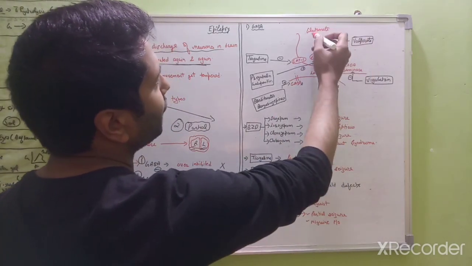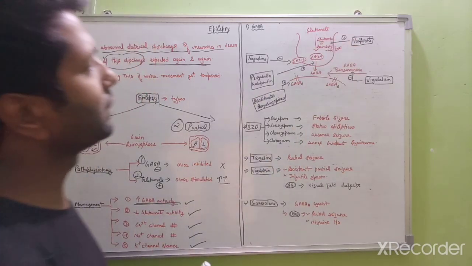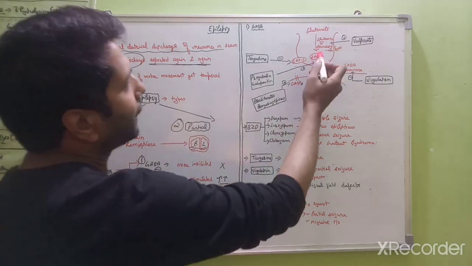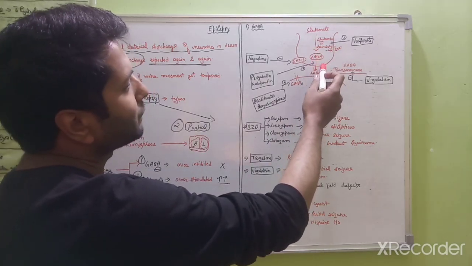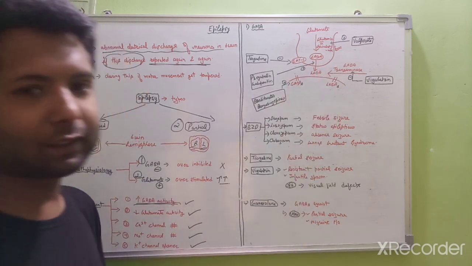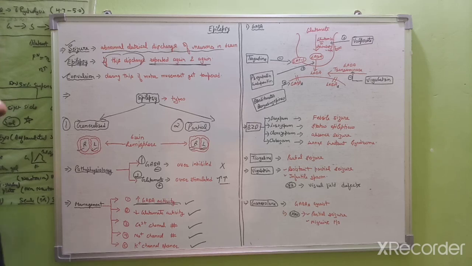GABA is made from glutamate with the help of the glutamic acid decarboxylase enzyme. When GABA goes into the vesicles, from the vesicles it comes into the synapse and acts on its receptors. But in epilepsy, there is a total inhibition of GABA.